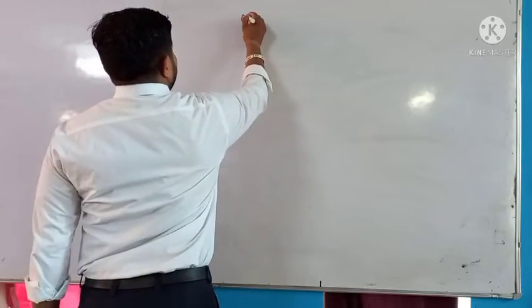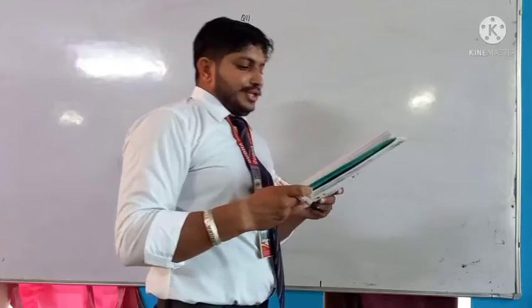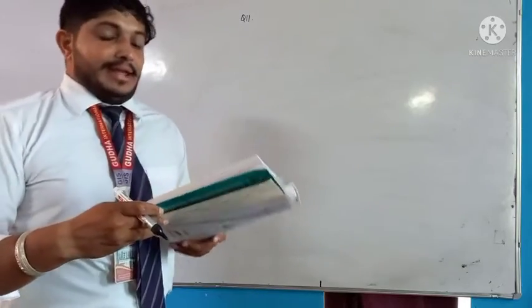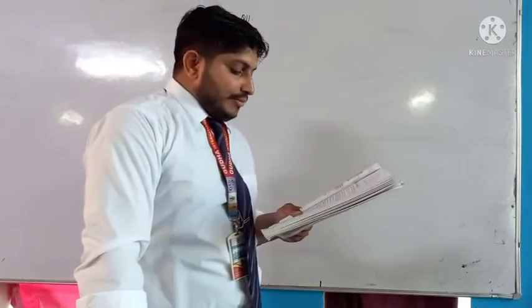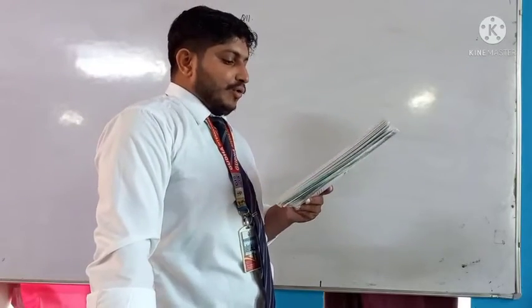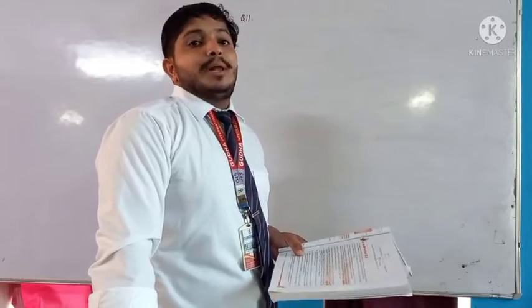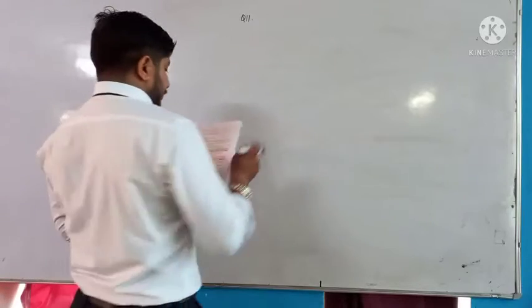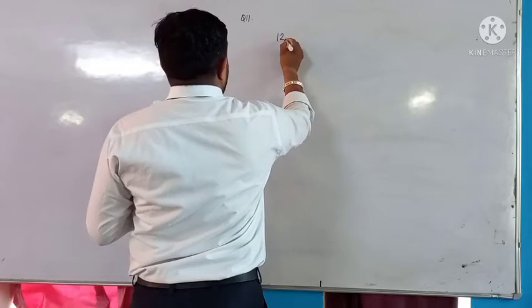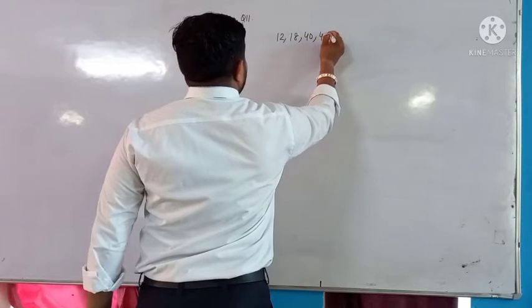In question number 11, find the greatest number of 4 digits which is exactly divisible by these numbers. You will say, sir, in this question also the greatest number has come, but here, beta, we have to find the greatest number of 4 digits that is exactly divisible by these numbers. In such questions we find the LCM first. So we find the LCM of 12, 18, 40 and 45.